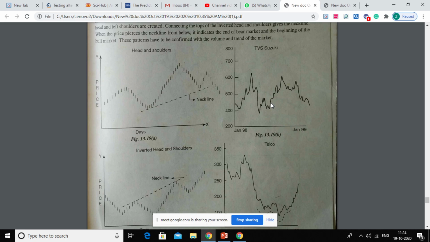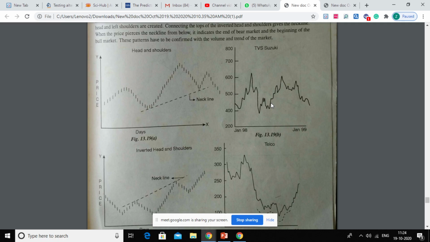Okay, this is reverse head and shoulder. This is your left shoulder, then head, then right shoulder, and if you plot a neckline over here, it is increasing above your neckline. So it is implying the bullish trend, and you can see afterwards the bullish trend. Okay, this is of Telco and this is of TVS Suzuki. Understood bar and line chart?